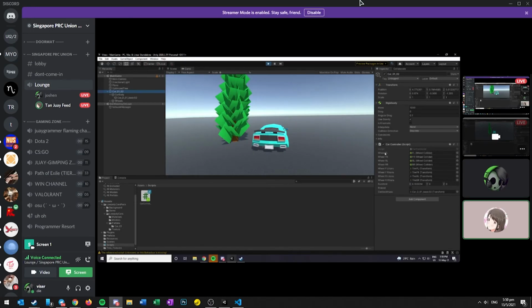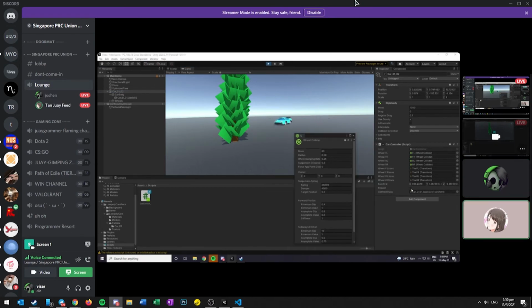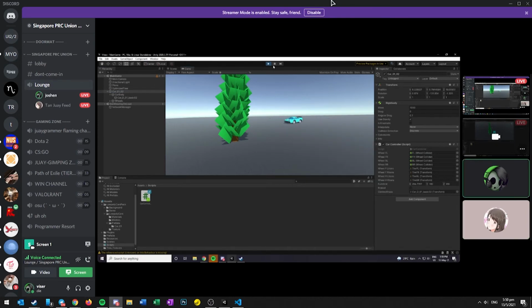But we also discovered that you could tweak the car's properties in real time using C# scripts, which would be essential when we develop our shooting mechanics.